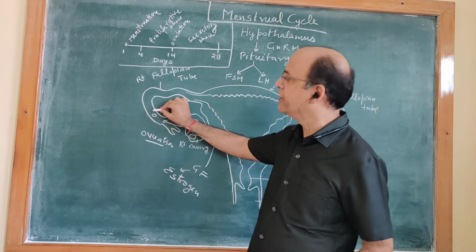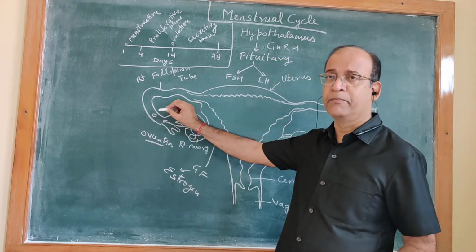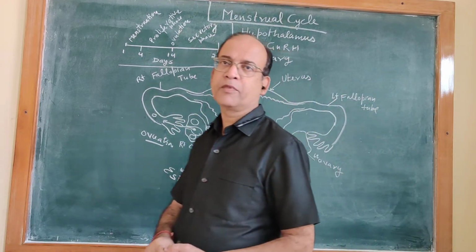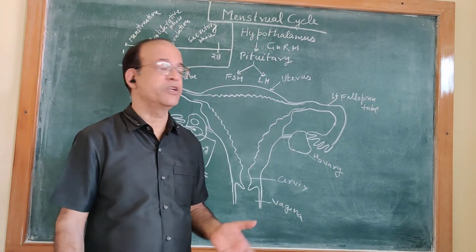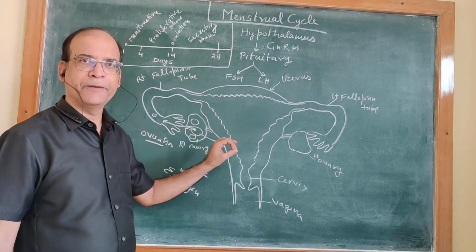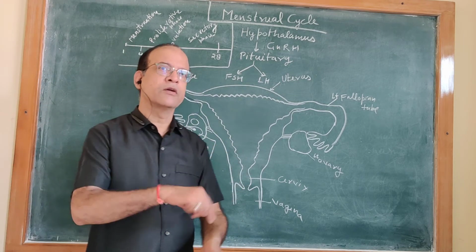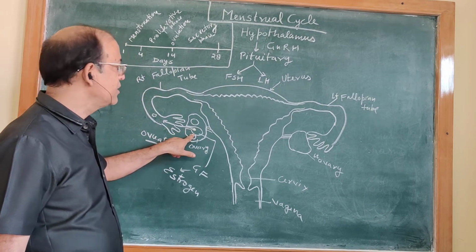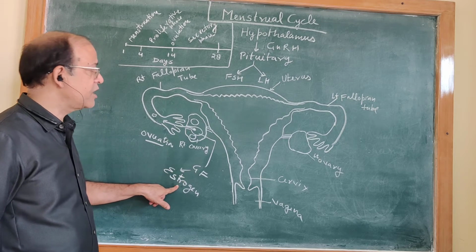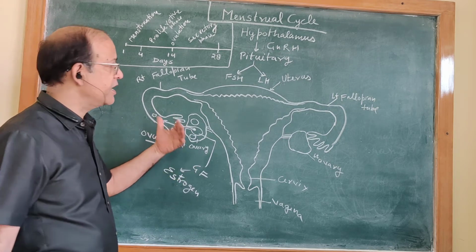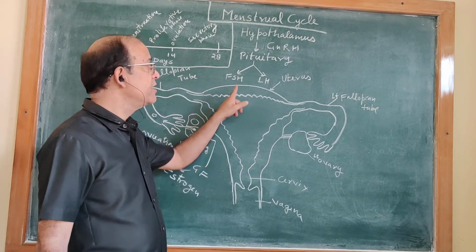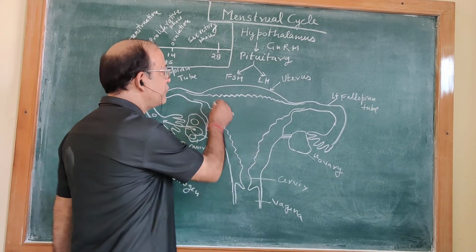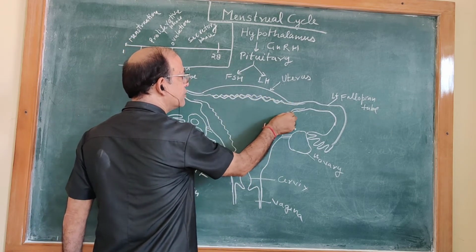If in that situation, when it is living, it meets the sperm, meaning fertilization takes place, then it starts the pregnancy. And if there is no fertilization, then this ovum becomes dead. Right? Come again from the beginning. This Graafian follicle is growing. This growing follicle secretes estrogen hormone, and estrogen develops secondary sexual characters and side by side prepares the uterus for expected pregnancy. The wall layer of the uterus becomes more thick.